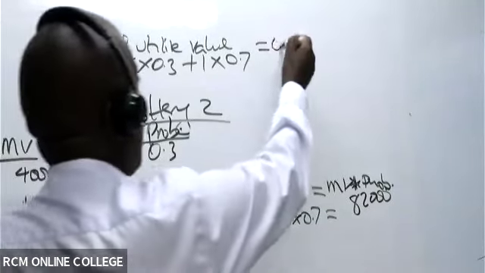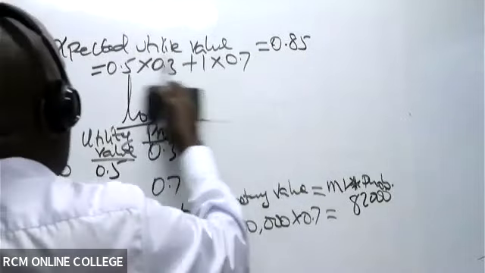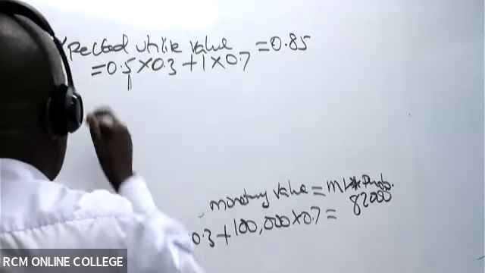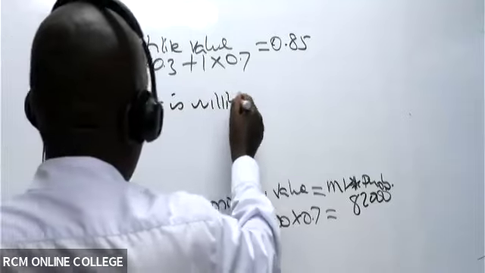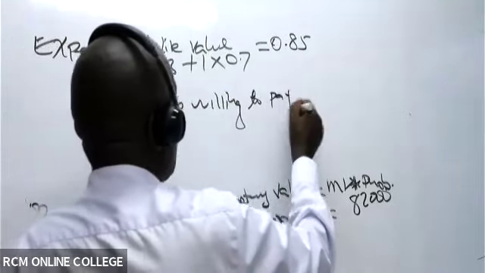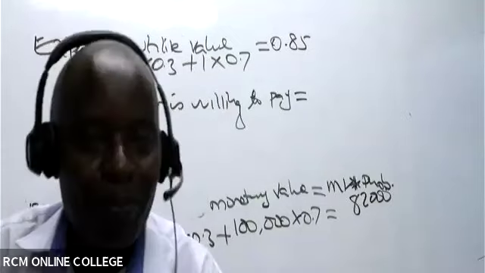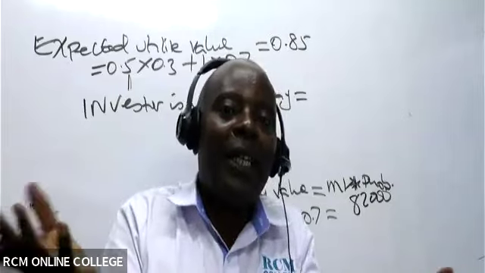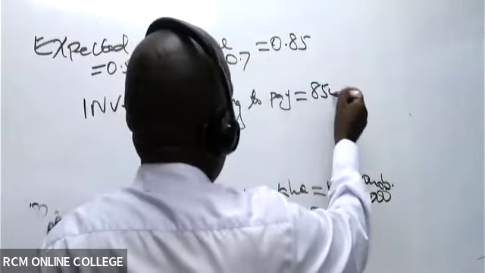0.85. Now, how much is this person willing to pay? The investor is willing to pay how much? Have they told us? The investor is willing to pay more than this expected value. So he's willing to pay 85,000.